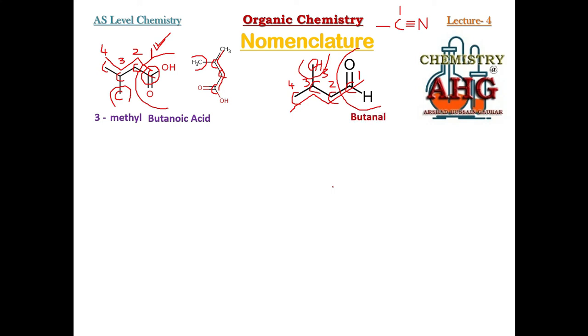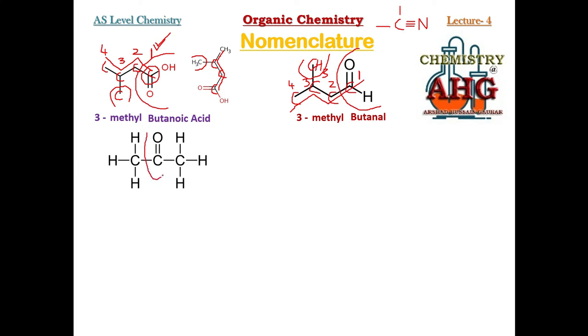For aldehyde, we use al, butanal. And at position number 3, which branch is there? Methyl. So 3-methyl butanal.